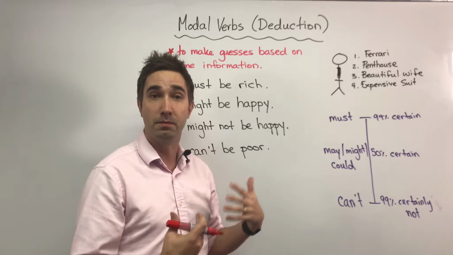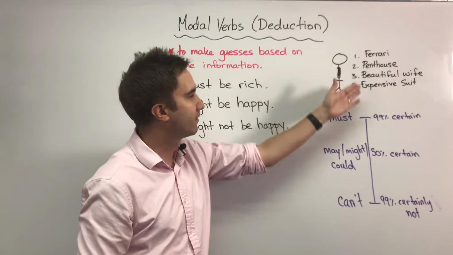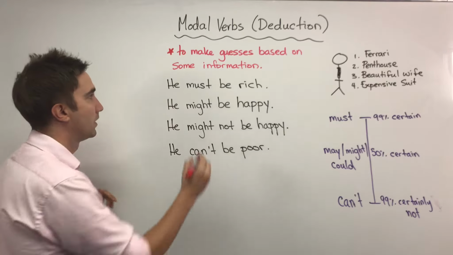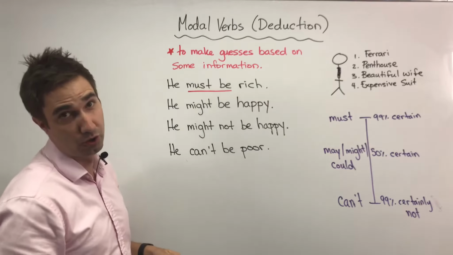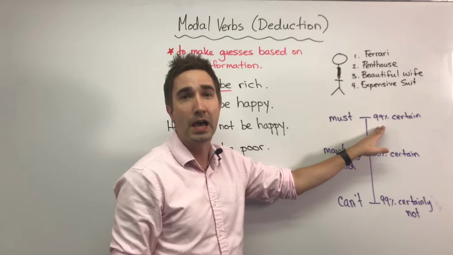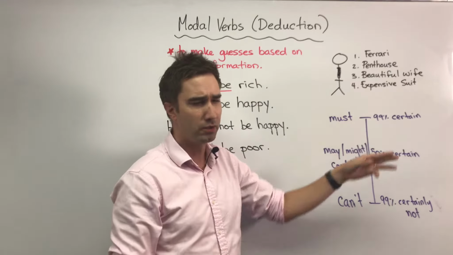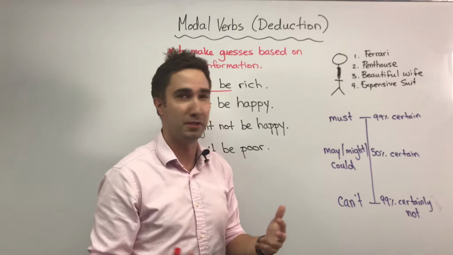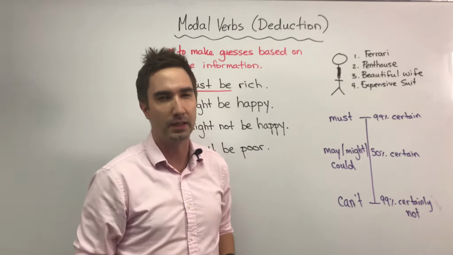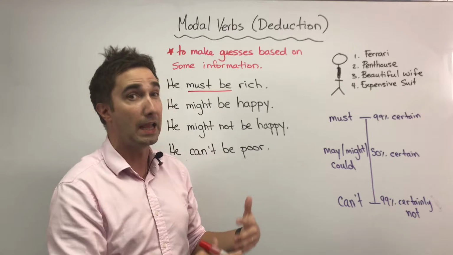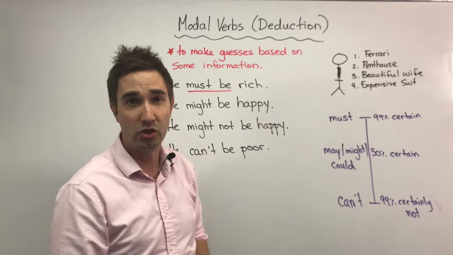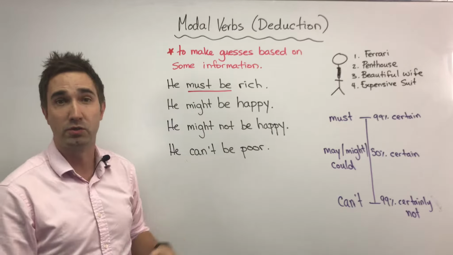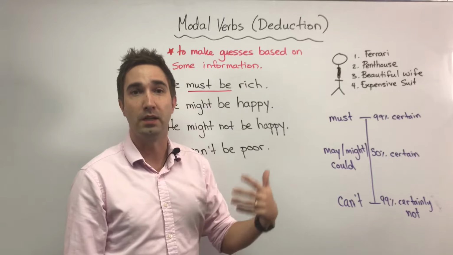So if I want to make some guesses about him, I have some information. Now, this is a very easy example, of course, but I can say he must be rich. So in that case, I'm 99% certain that he's rich. There's always a 1% chance that he won the Ferrari or his parents gave him the penthouse, something like that. But if I want to make an educated guess based on this information, I'm pretty sure, I'm 99% sure he is rich or he must be rich. So I'm just making that guess.